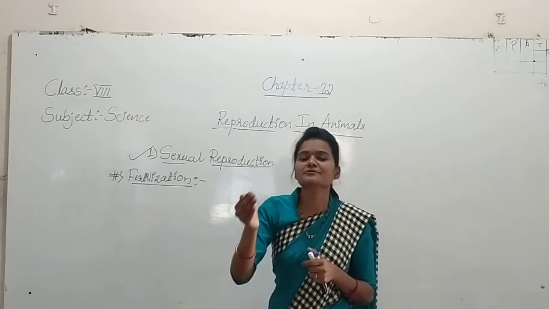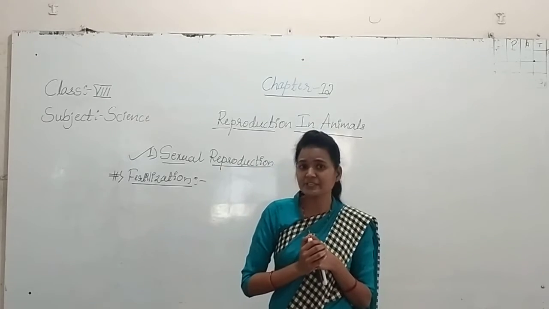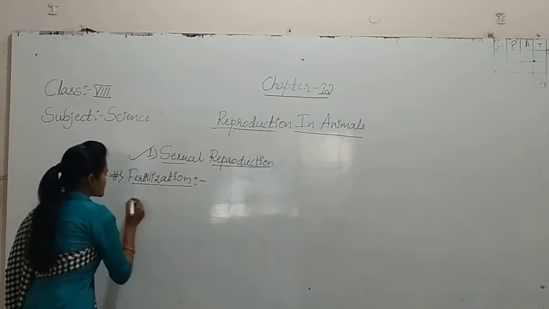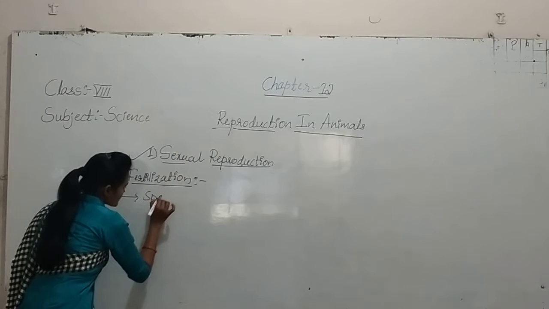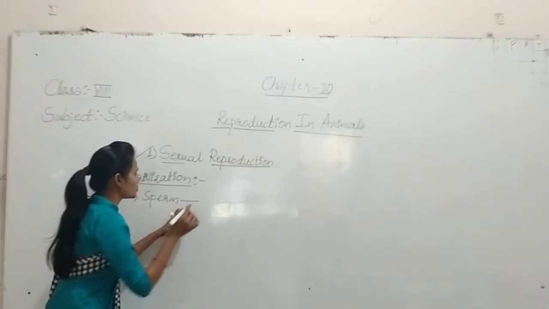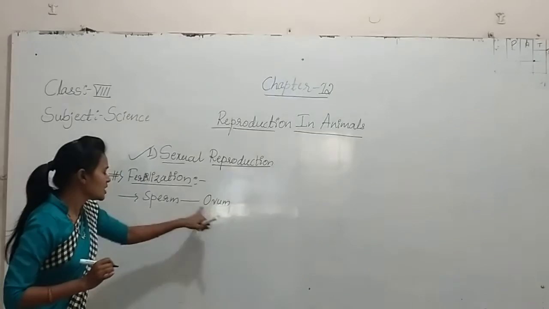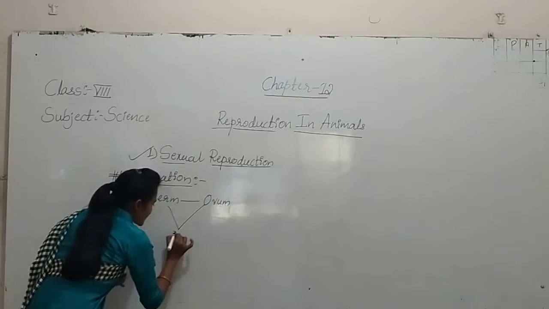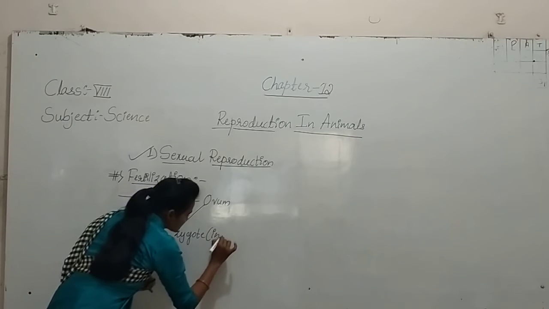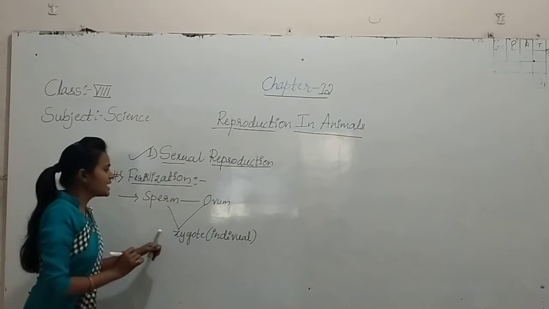In this process, the sperm will be contacting the ovum to form the zygote. It is nothing but the individual.